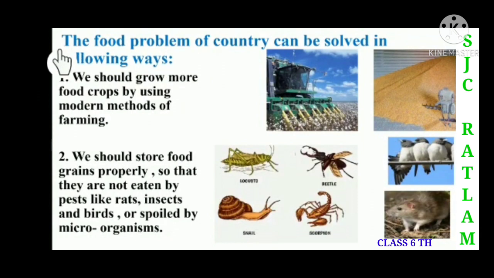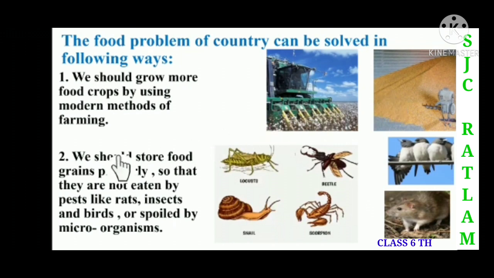Here we are going to discuss how the food problems of a country can be solved in the following ways. First, we should grow more food crops by using modern methods of farming. So children, here you can see that by this modern method of farming we will be able to grow more food crops. And next, you can see how we have to store the food. We have to store the food grains properly. Why? Because if we do not store the food properly, then insects will harm the food.